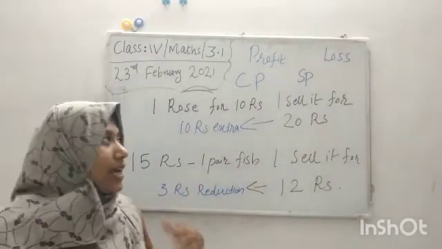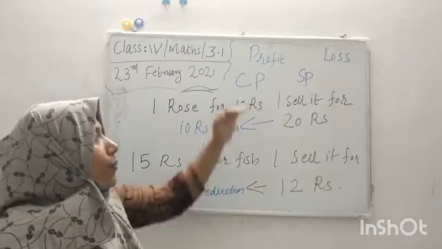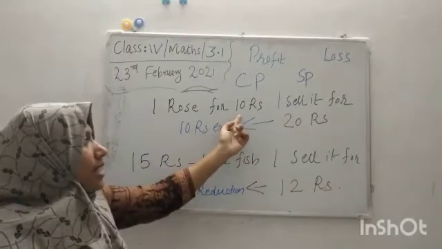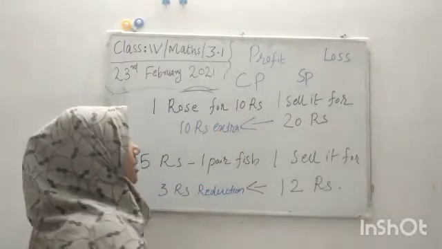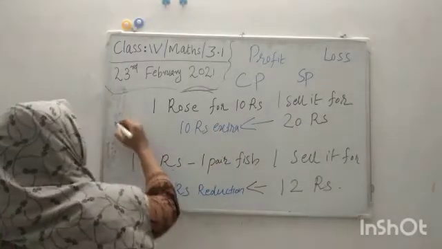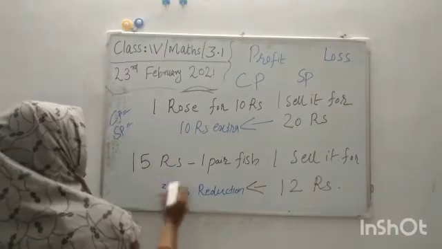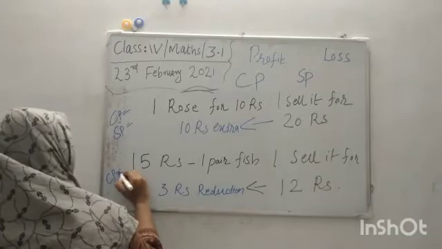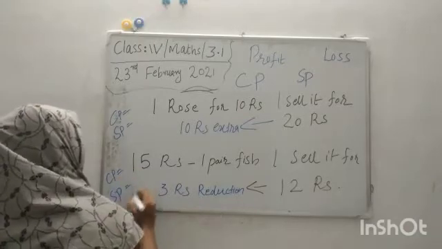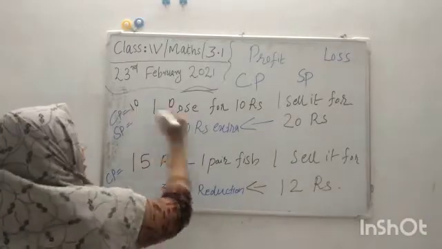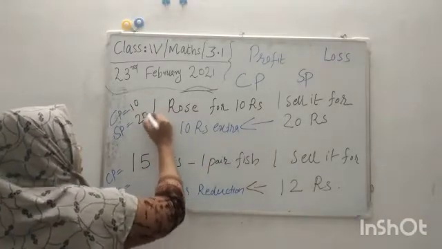Can you say when we have profit according to CP and SP? Here CP is 10 and SP is 20.